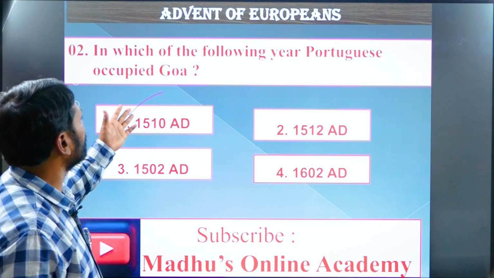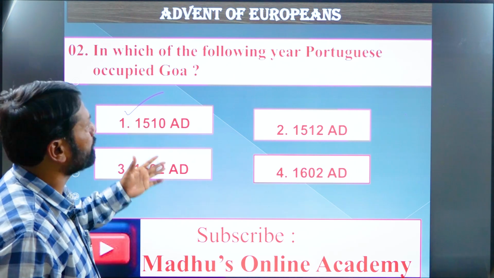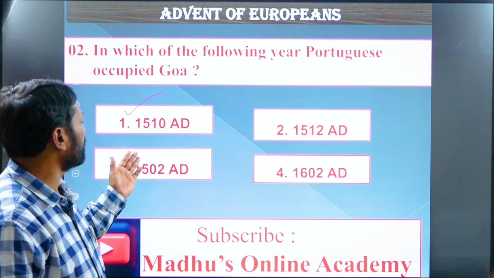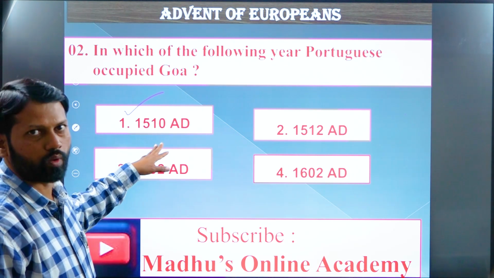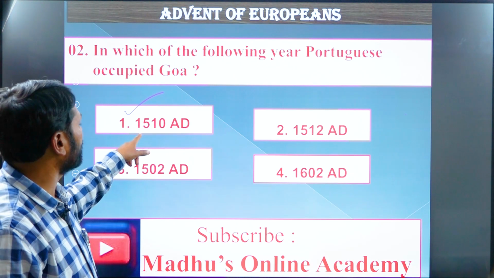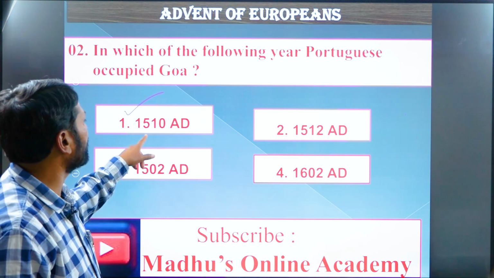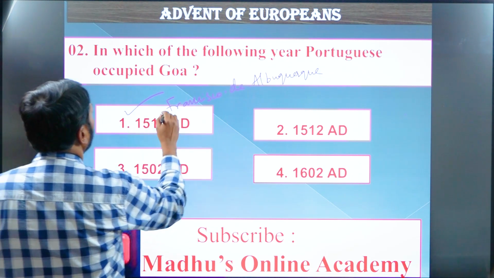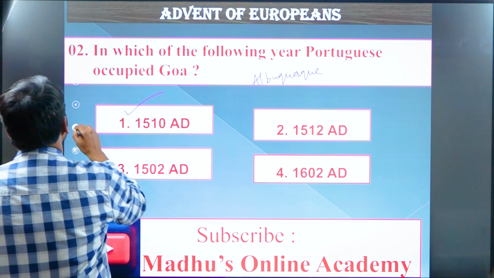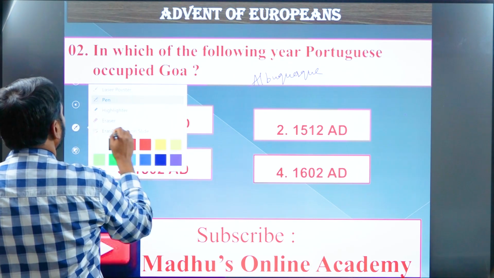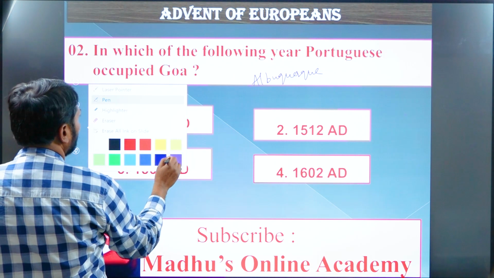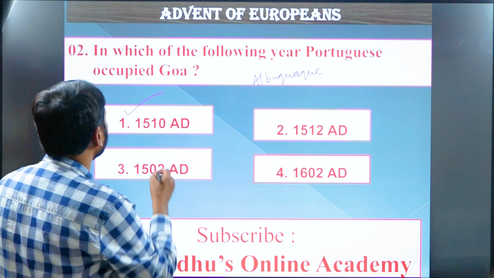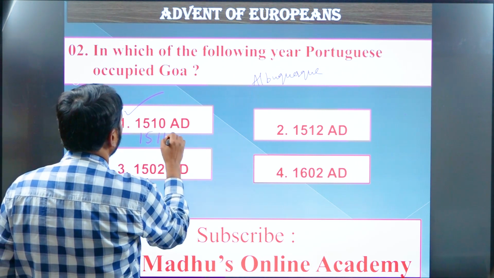Actually, the first important trade center of the Portuguese in India was at Calicut only. Later they shifted from Calicut to which place? Goa. But Goa was occupied by them in the year 1510. Remember, 1510. At that time, Albuquerque was the second Portuguese governor in India. During his time, he occupied which place? Goa.